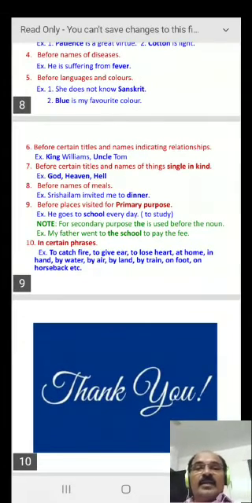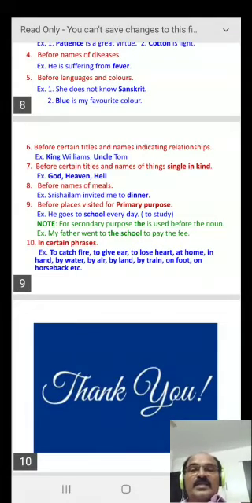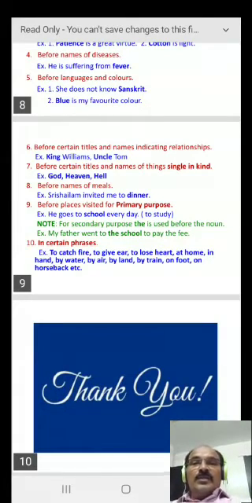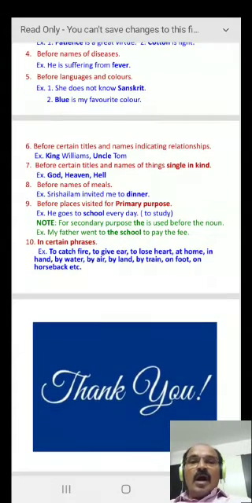And finally, 10. In certain phrases, we do not use any article. As in, to catch fire, to give ear, to lose heart, at home, in hand, by water, by air, by land, by train, on foot, on horseback, etc.